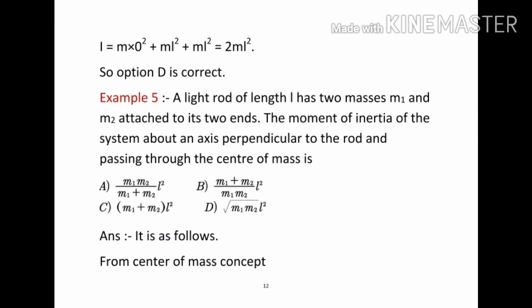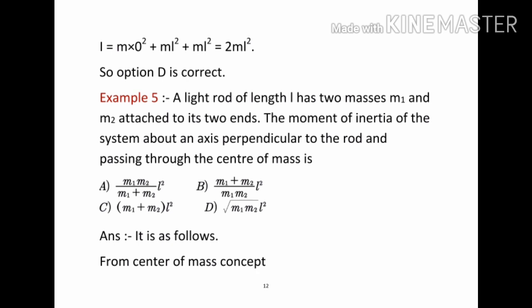Next, the last example, that is example 5, is given as: a light rod of length L has two masses m1 and m2 attached to its two ends. The moment of inertia of the system about an axis perpendicular to the rod and passing through the center of mass is.